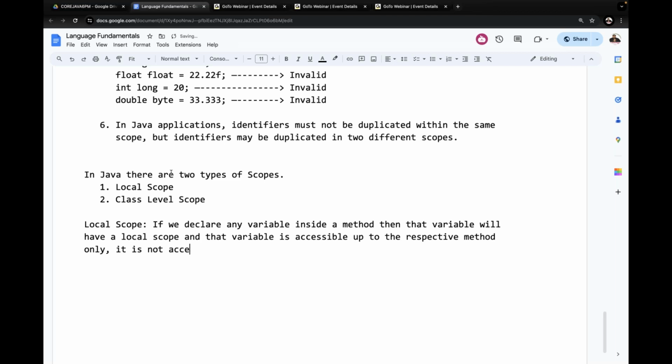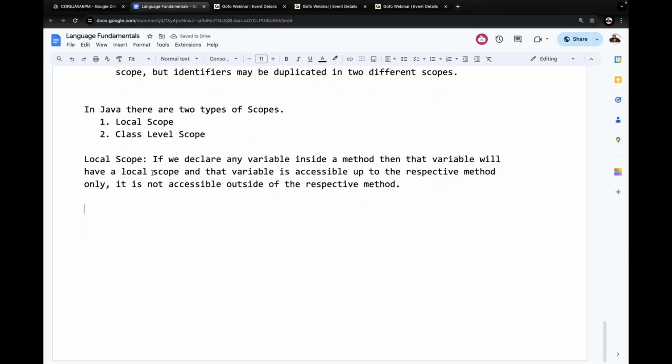It is not accessible outside of the respective method. Also, in the form of a program I will show, don't worry. This is local scope. If we declare any variable inside a method, then that variable will have a local scope, and that variable is accessible up to the respective method only. It is not accessible outside of the respective method.